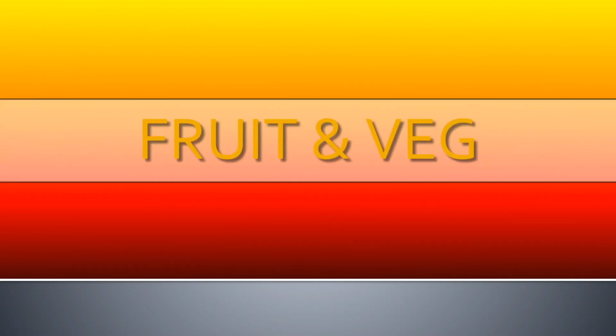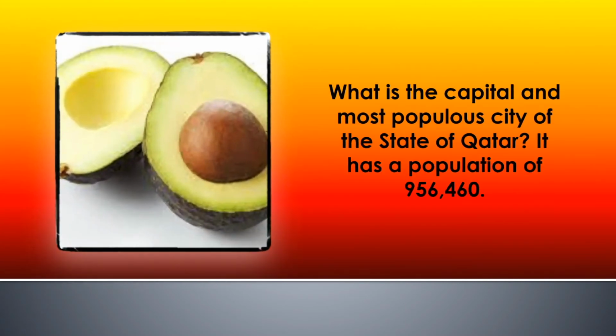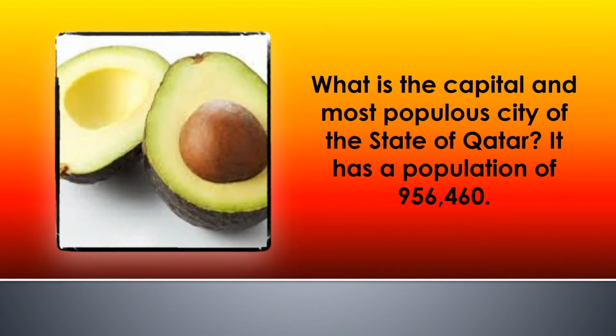Round 1 this week, all fruit and veg. So the first one in the fruit and veg category. What is the capital and most populous city of the state of Qatar? It has a population of 956,460. So you combine the vegetable or fruit on the left with the answer to the question on the right to make one smashed together answer. I'll leave a little bit more time on these first couple of questions just to get the hang of it, but we'll speed through quite quickly.